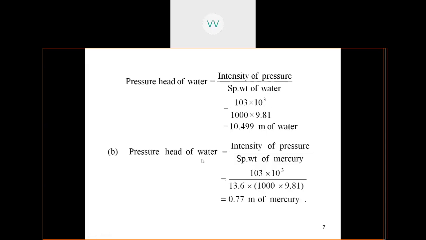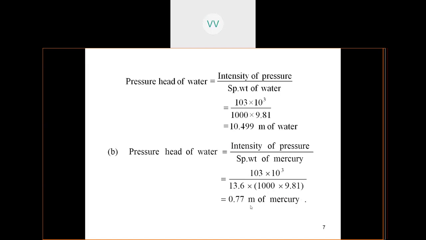So again, the pressure head is equal to intensity of pressure by, when you want to convert it into equivalent of mercury, you have to take the specific weight of mercury. So specific weight of mercury is 13.6, and now you have to apply, because finally you are trying to convert it into pressure head, into by 1000 into 9.81. So because it's a heavy liquid, mercury is a heavy liquid, you are getting a value of 0.77 meters of mercury.